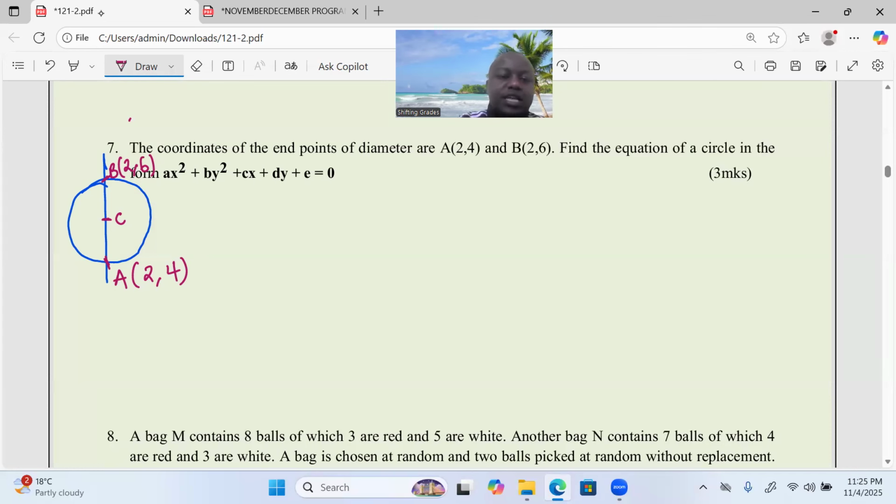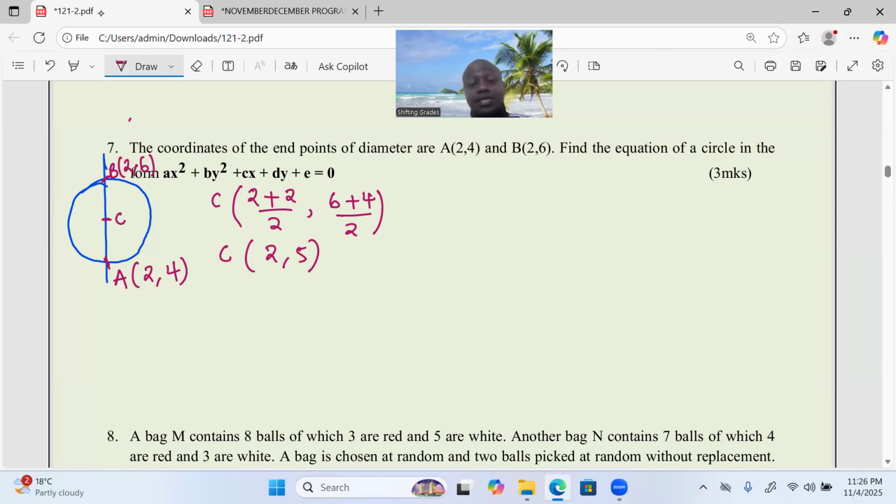So the center of the circle that I'm calling C will be given by (x1 plus x2) divided by 2, so 2 plus 2, then we take the average, comma, the first y plus the other y, we also take the average. That will give us the midpoint of diameter AB, and hence we will find the coordinates of the center, which you can see now is center (2, 5).